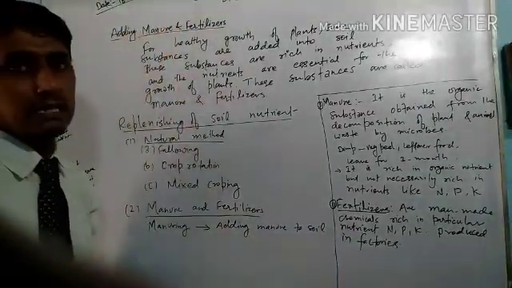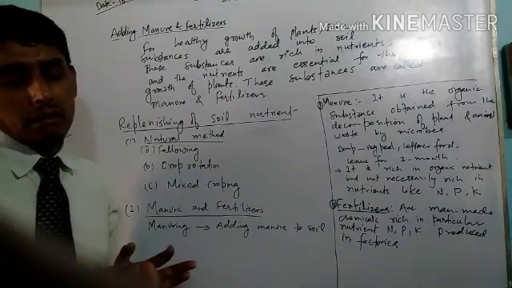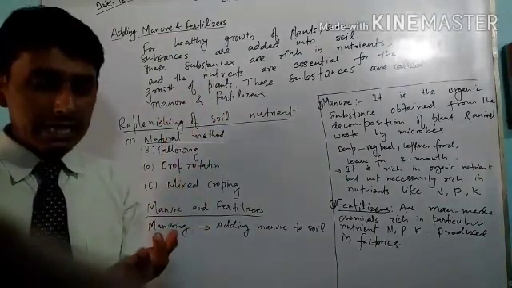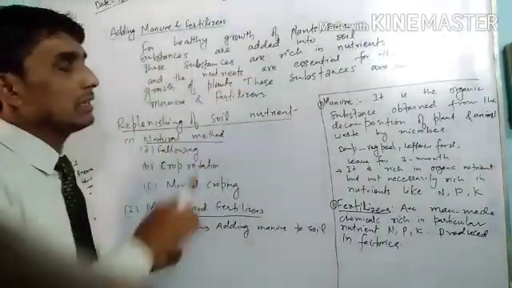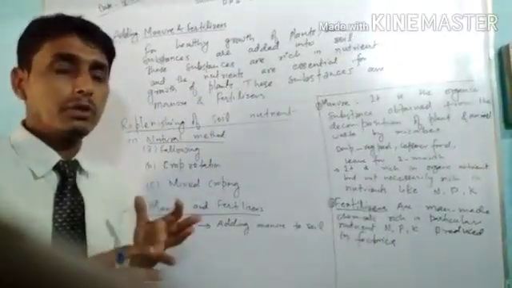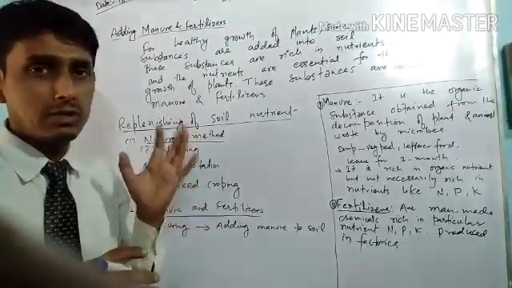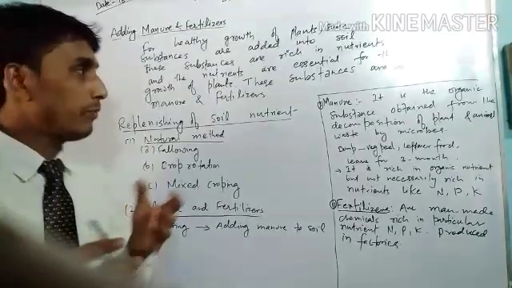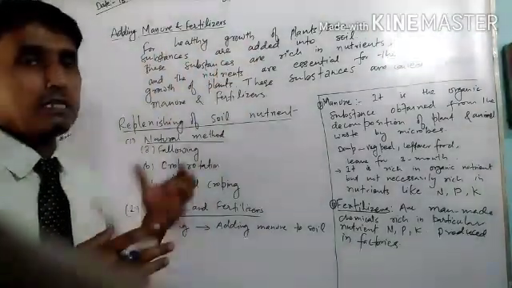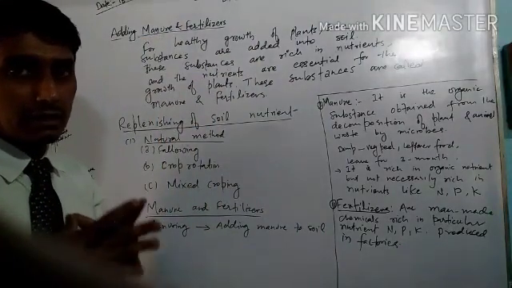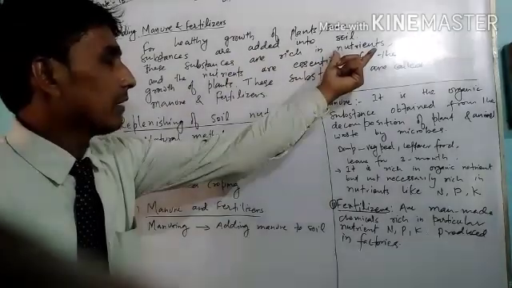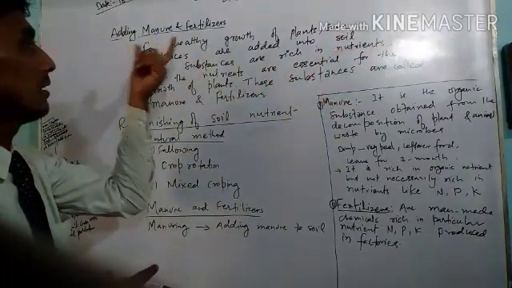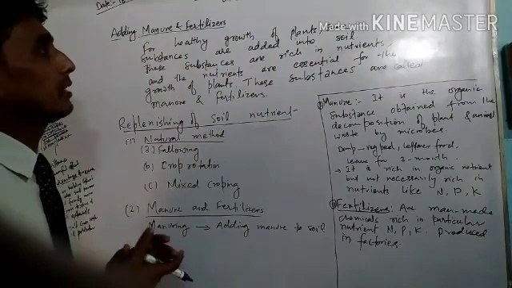These manures or fertilizers are rich in some nutrients, so they are added to our soil so that these nutrients are useful for the growth of our plants. So for healthy growth of plants, manures and fertilizers should be added to the soil, so that the nutrients present in them can be obtained by the plants and used for their healthy growth.